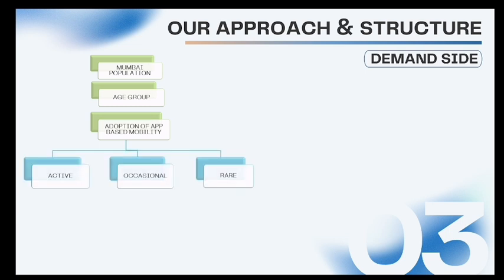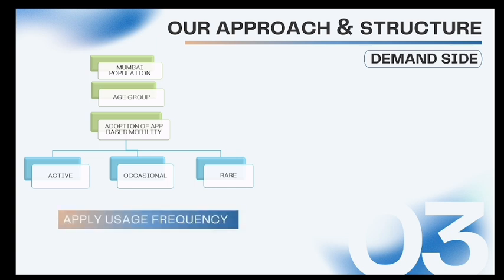Then I will segment all the users into three different categories, which are active users, occasional, and rare, like we did in our cigarette consumption question, and apply the usage frequency, like active users might use it 5 times a week, and likewise. We can then translate that into a single day's usage. So this will give us the resident demand.